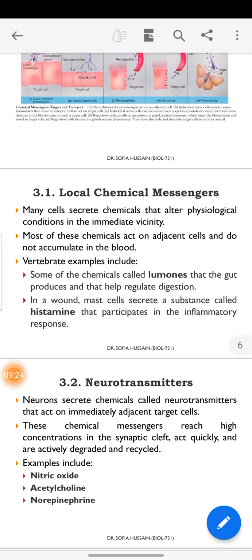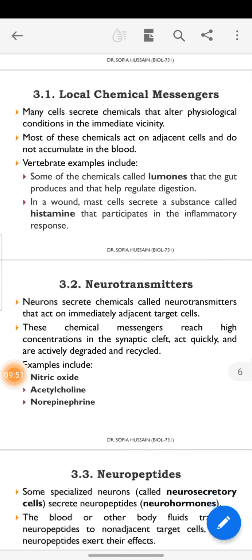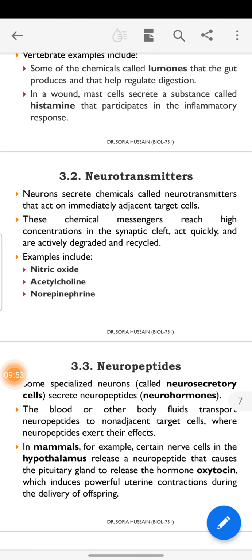Vertebrate examples include kinins and histamine. Some of the chemical hormones that the gut produces help regulate digestion. They are present in the gut. For a wound, the wound cells secrete a substance called histamine. These participate in the inflammatory response. So inflammation is produced, and the wound heals after some time.